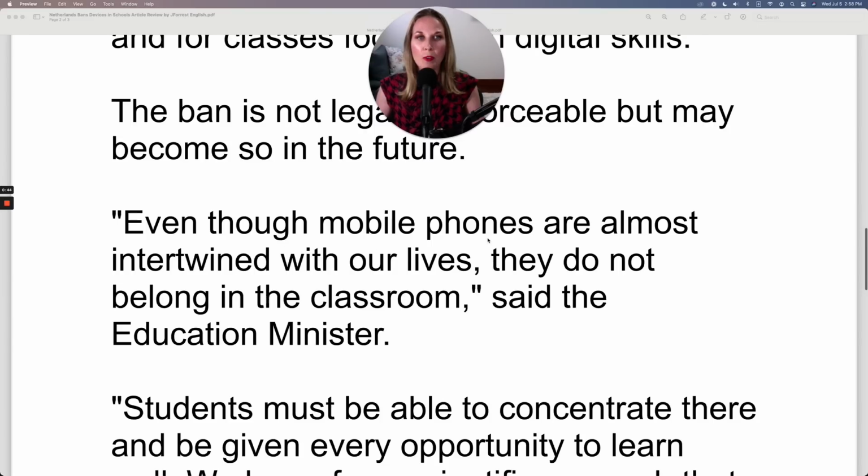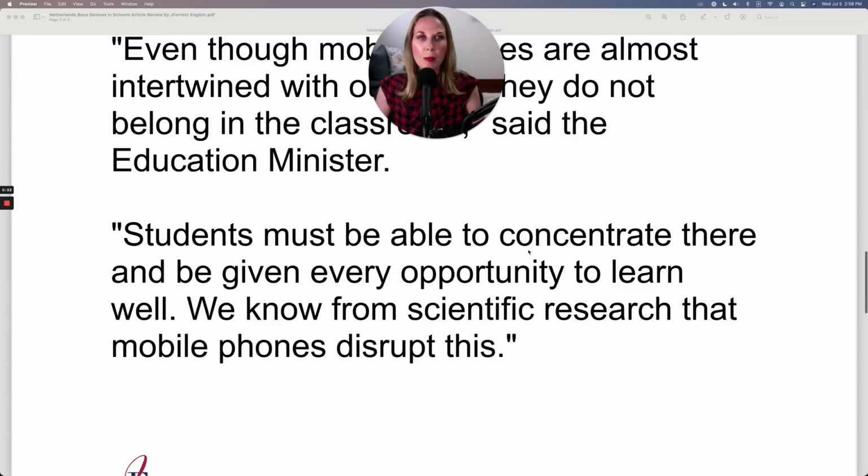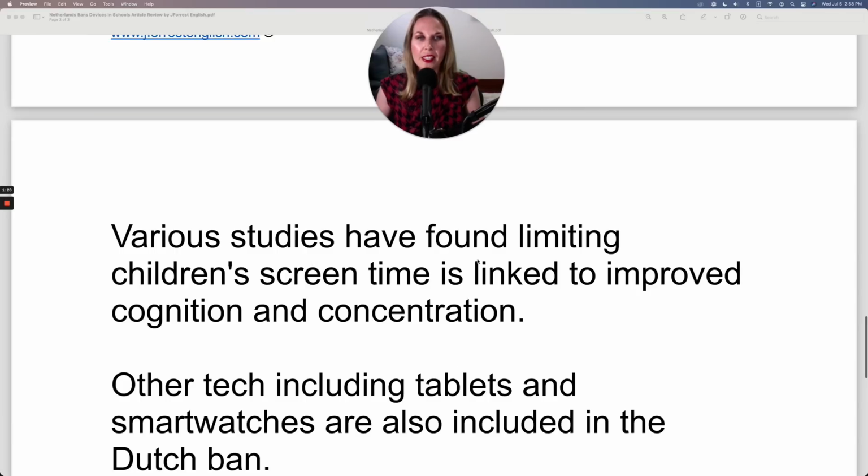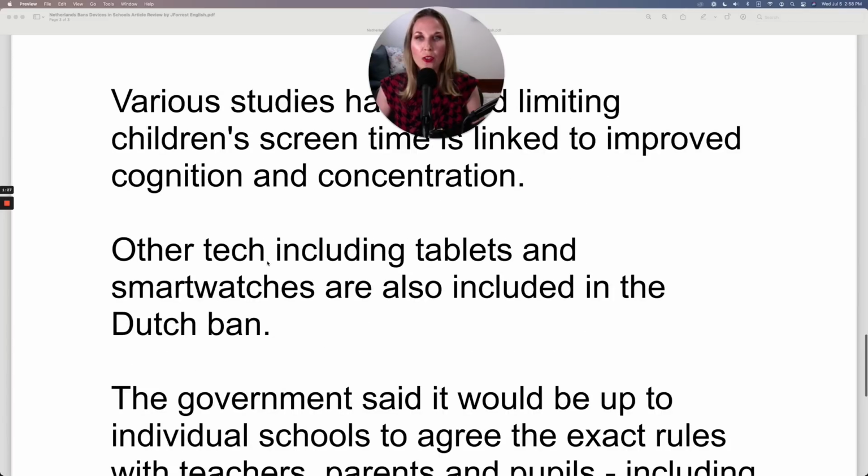Even though mobile phones are almost intertwined with our lives, they do not belong in the classroom, said the education minister. Students must be able to concentrate there and be given every opportunity to learn well. We know from scientific research that mobile phones disrupt this. Various studies have found limiting children's screen time is linked to improved cognition and concentration. Other tech, including tablets and smartwatches, are also included in the Dutch ban.